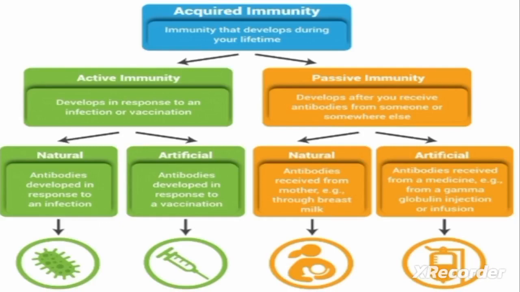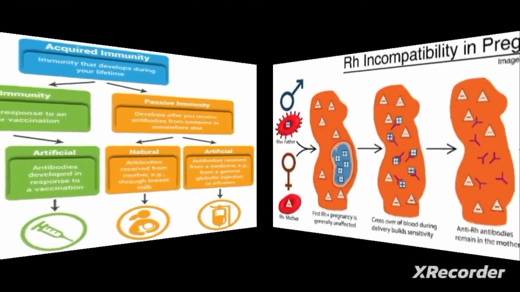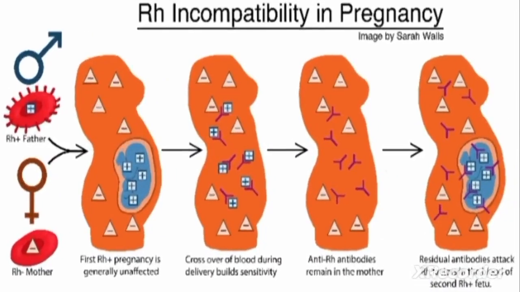Just like when we were looking at immunity, when your body has been exposed to an infection, the body will develop antibodies. So if your body has been exposed to a specific infection, the body will develop antibodies to fight that specific infection. Here we have the diagram trying to illustrate what we are talking about.